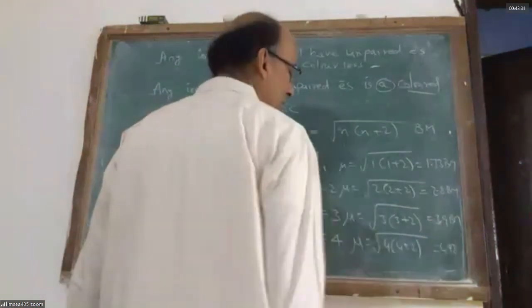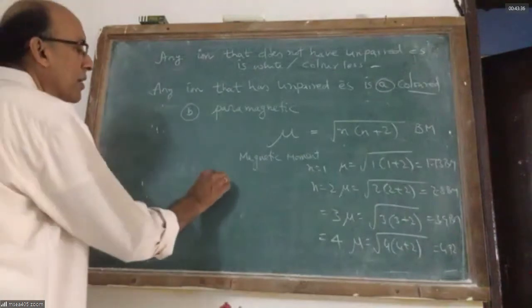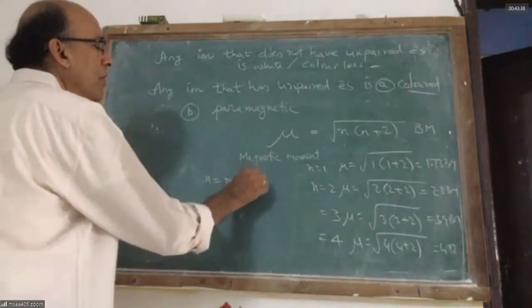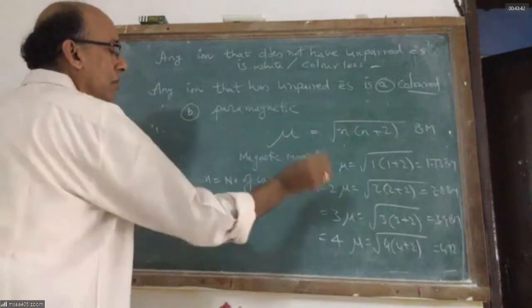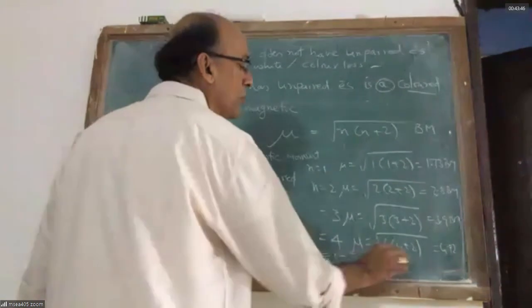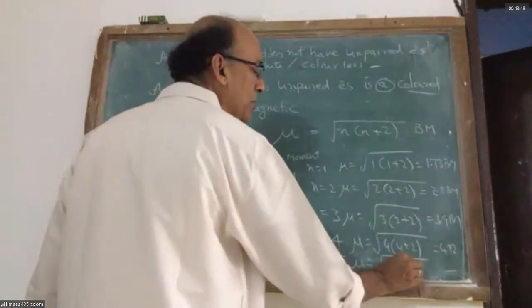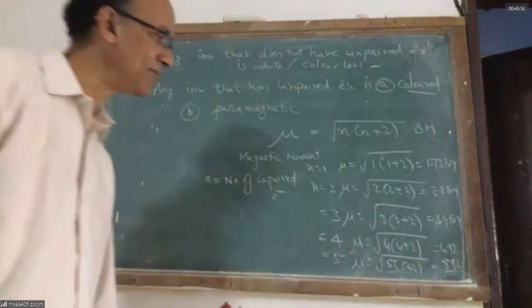Sir, here n is the number of unpaired electrons. n is always equal to the number of unpaired electrons. So if n is equal to 5, magnetic moment is equal to root of 5 into 5 plus 2. That is equal to 5.92 Bohr magnetons.